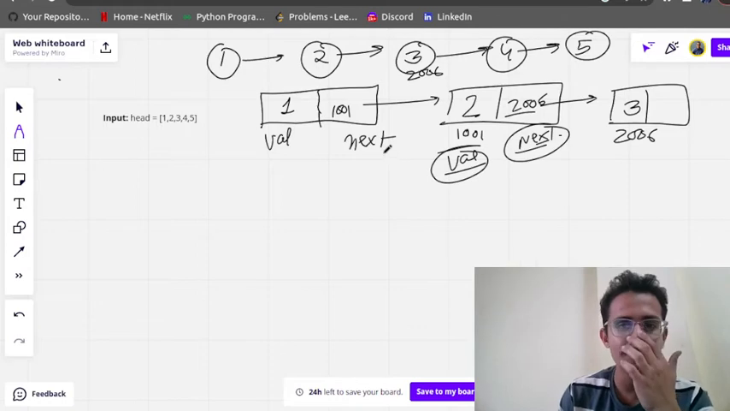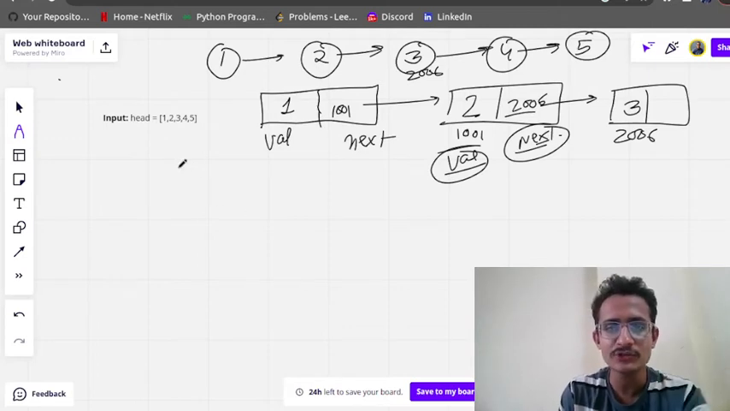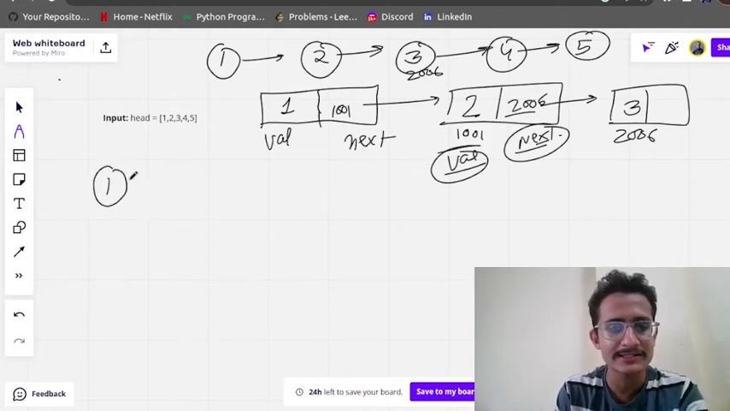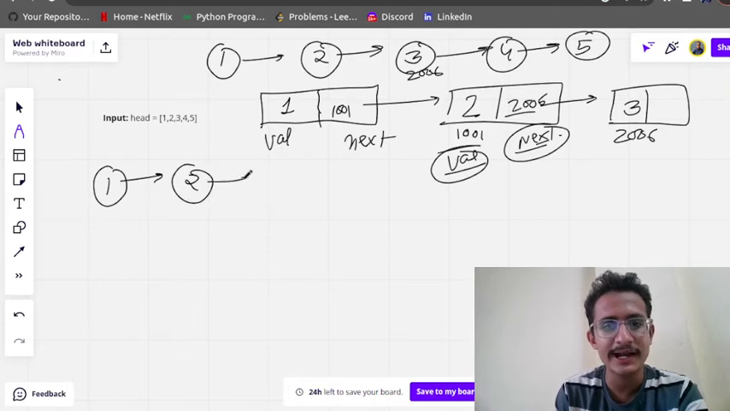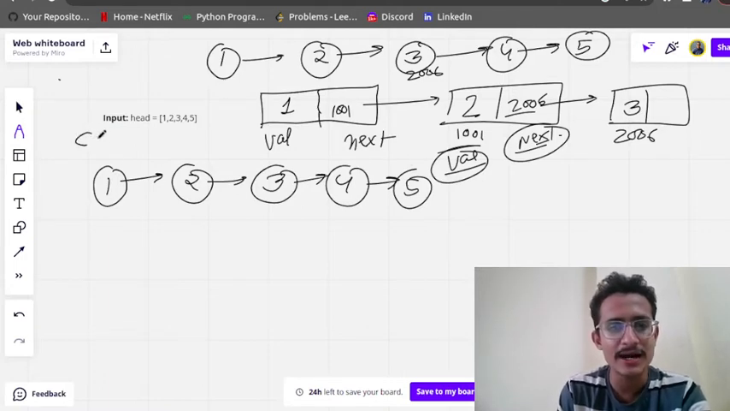Now you can see what we need to do: find the middle of a linked list. One approach that comes to my mind is to traverse the entire linked list and keep a count. Initially the count is 0. We start from here, so the count increases to 1.